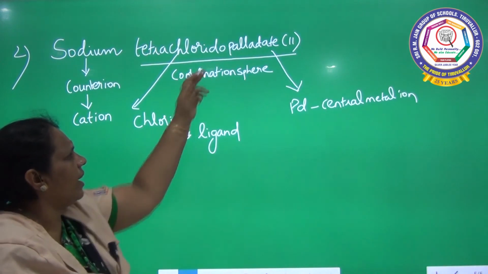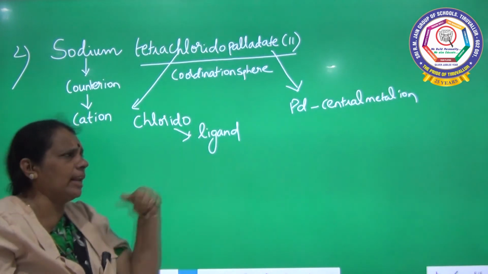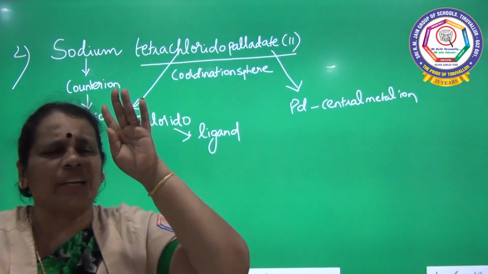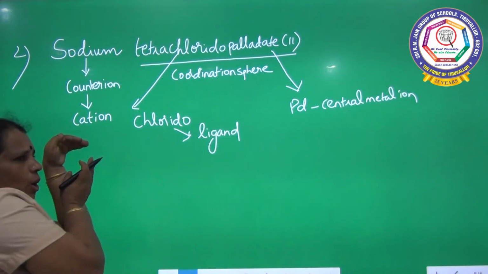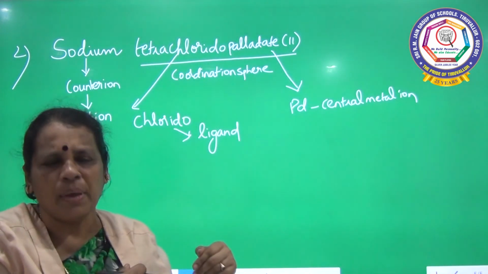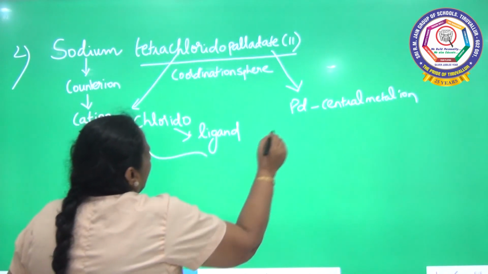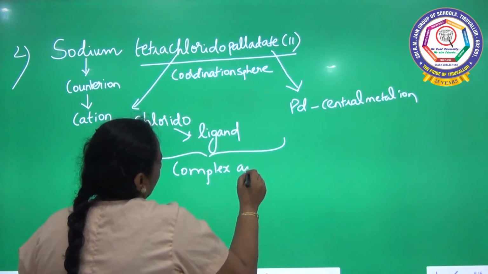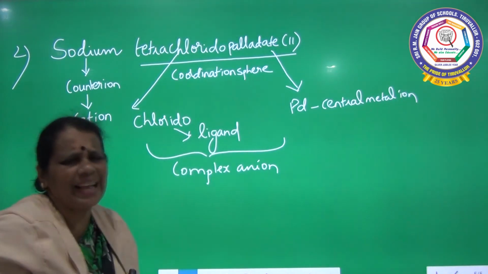So in the coordination sphere, I got the central metal ion palladium. And the ligand that is bonded to the central metal ion is chlorido. Actually, there are 4 chlorine atoms, tetrachlorido, see the name. Usually you see the counter ion: when the counter ion is a simple cation, here it is a cation because sodium is positively charged, the coordination sphere will definitely be a complex anion.